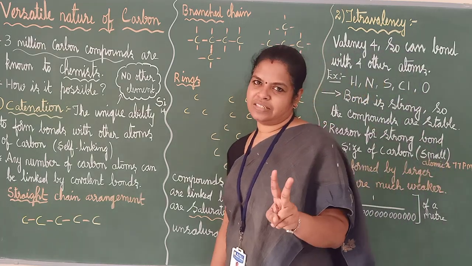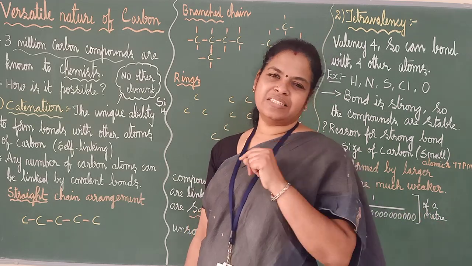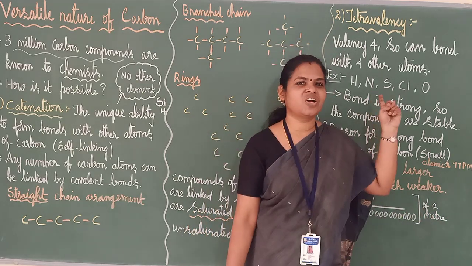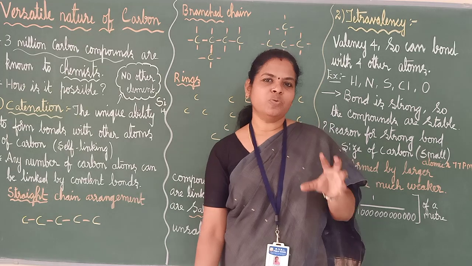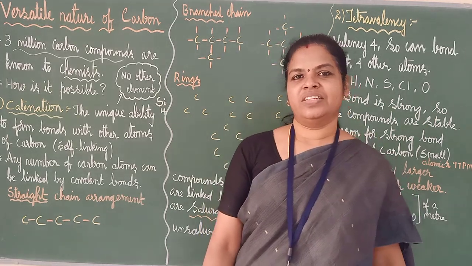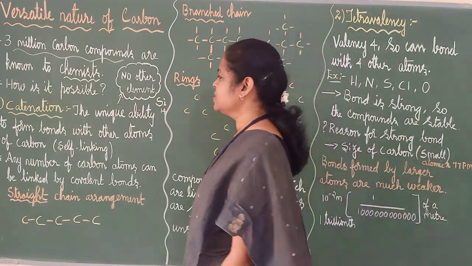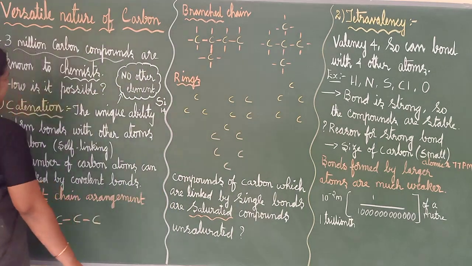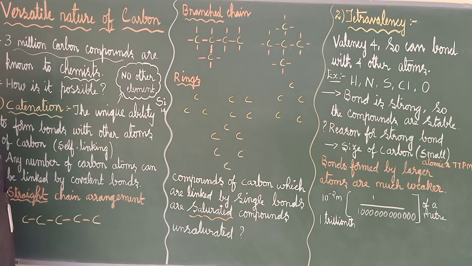Two important characters are there. One is catenation and the other one is tetravalent. We are going to see what is catenation, what is tetravalent. Okay? First one is catenation. See here, the definition is very important. It's the unique ability to form bonds with other atoms of carbon.